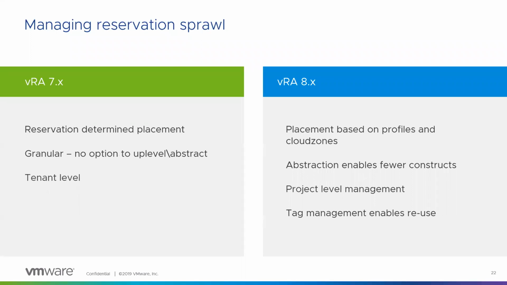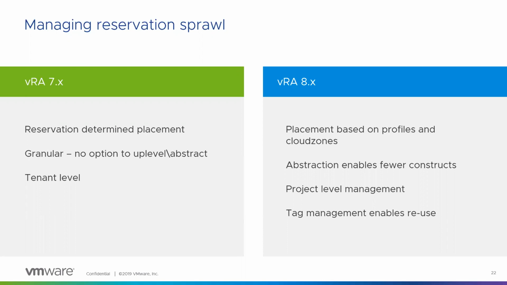So reservations is something which we had in version 7, which we no longer have in version 8. And reservation was one of the most highly created objects in version 7. So we've seen customers having 100,000 reservations and so on. So we wanted to simplify that construct, and essentially we've brought in a different placement mechanism with the cloud zones and profiles. We have abstraction, which enables fewer constructs.